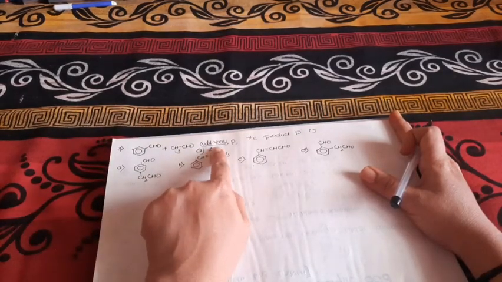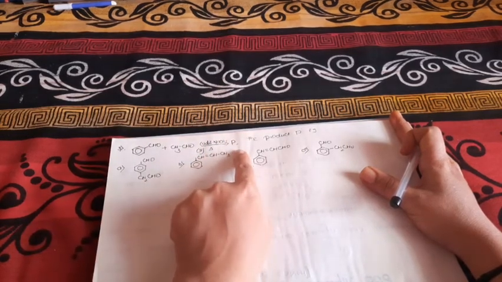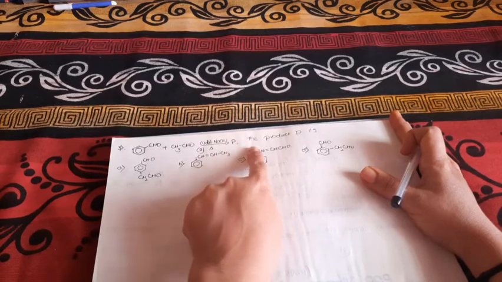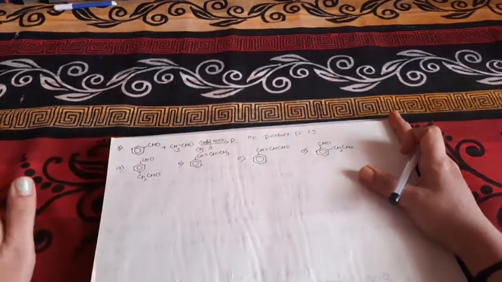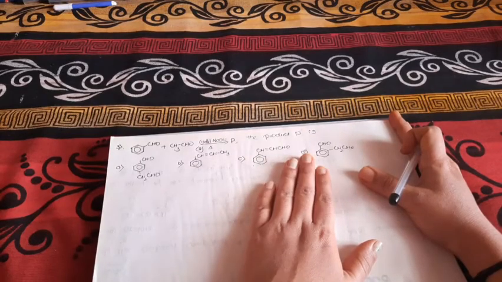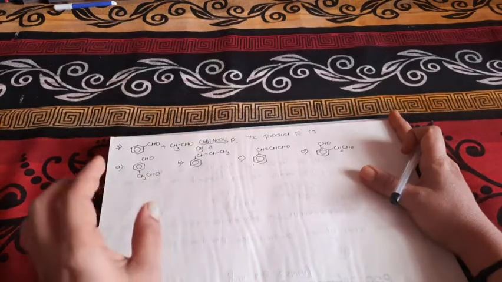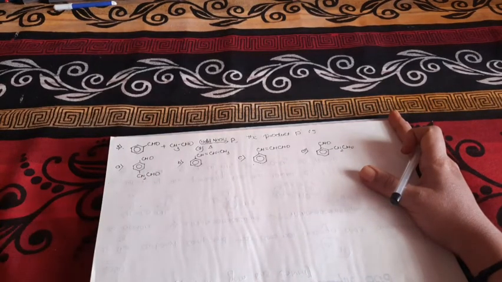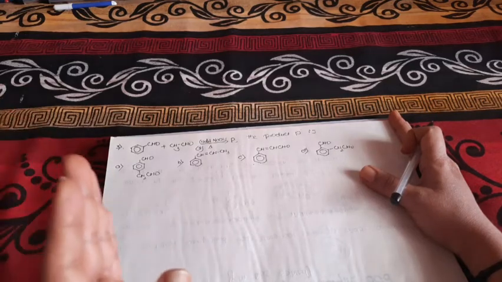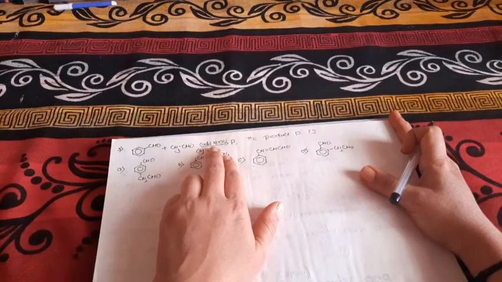In presence of a dilute NaOH, and after heating, we are going to get a product P. You have to tell what the product is. So dear students, for this you can go with a mind map. I'll mention the mind map in my video or in the description box. I have told while explaining the mind map that whenever a reaction is given, you have to concentrate on the reagent.